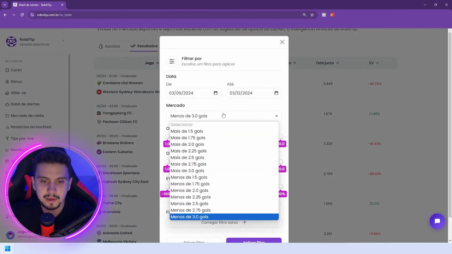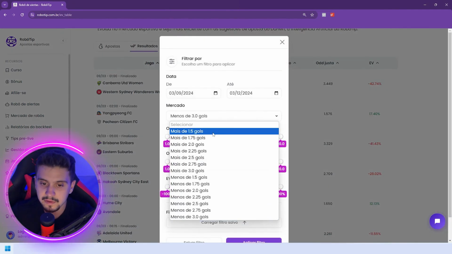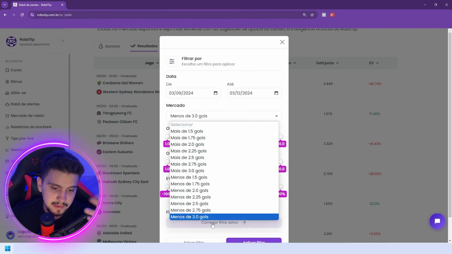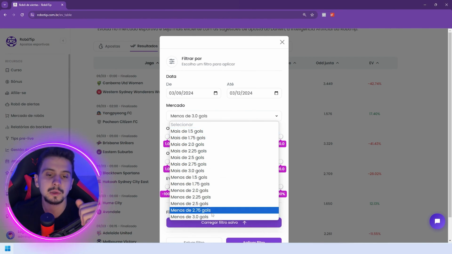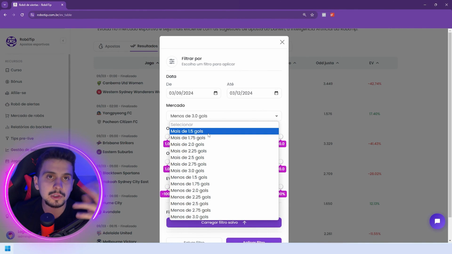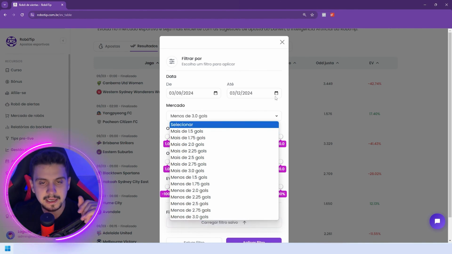Here we have over, we have under, we have over line, over 0.5, right? Actually, goal line from 1.5 to 3.0 over and under. Got it? Let it be clear. We have here over 3.0. We have under 1.5. When it shows, it will appear on Darwin. All these lines, okay?